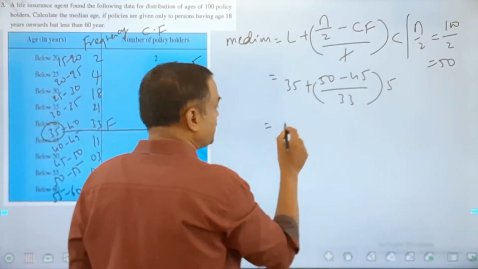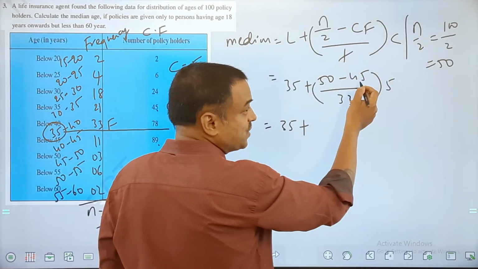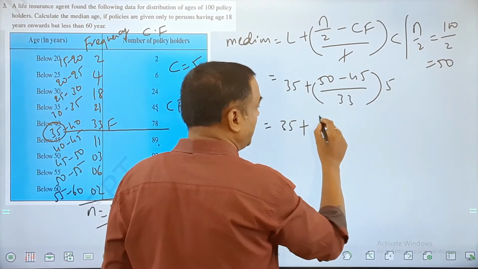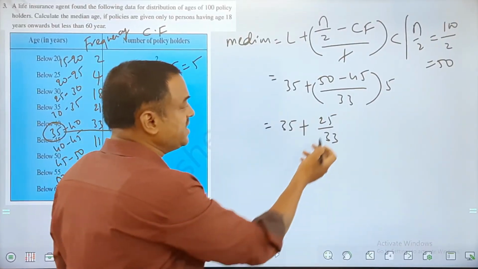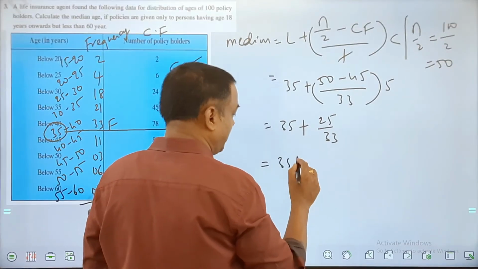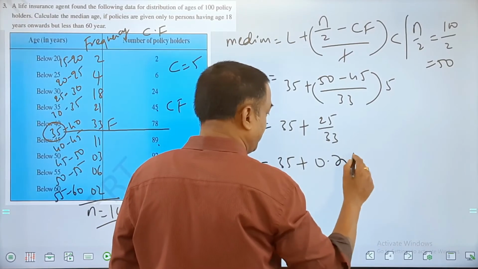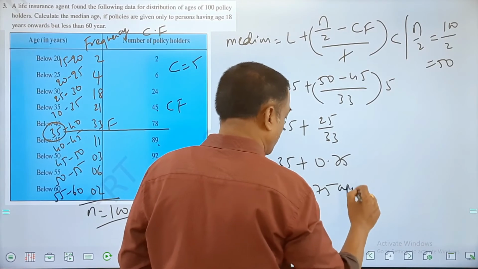So overall this value will be 35 plus, 50 minus 45 is 5, 5 into 5, 25 upon 33. So this is roughly 0.75 is what I get. So 35 plus 0.75, so this is 35.75 as an approximate value.